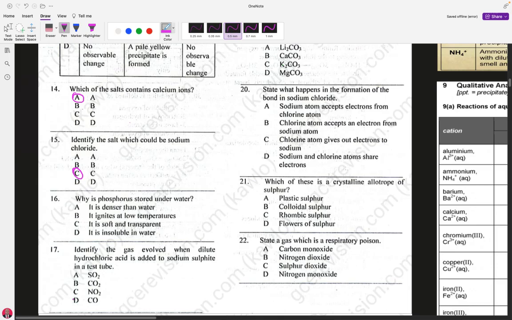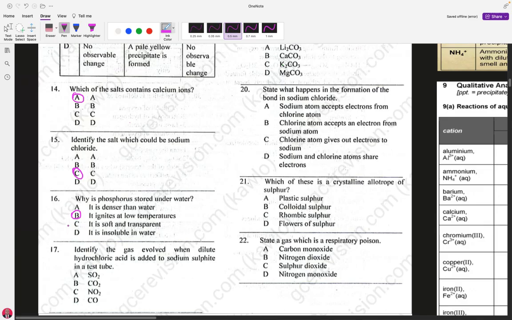It is insoluble in water. The right answer for 16 is it ignites at low temperature. We are saying that it catches fire easily at low temperatures. So answer B is the right answer for this question.